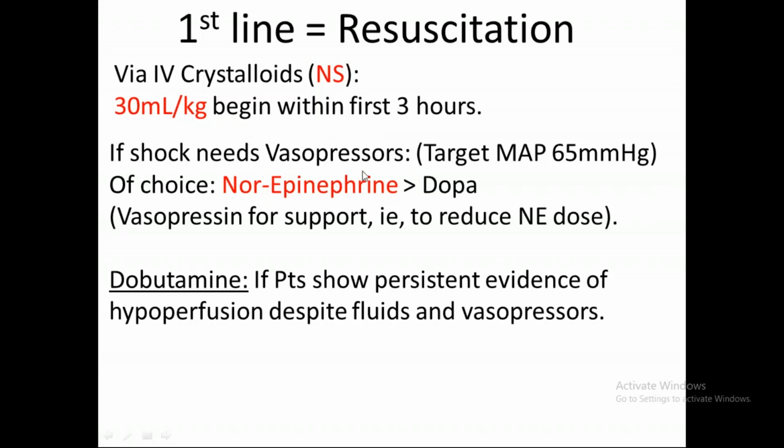ठीक. I hope you know the mechanisms of these drugs, because pharmacology तो तुम लोग पढ़ ही रहे हो, है ना? नॉरएपिनेफ्रिन क्या करता है? अल्फा 1 अल्फा 2 बीटा 1 पैक करता है ना? वेसोप्रेसिन इज ADH. डोपामाइन acts on dopa receptors, alpha receptors, beta receptors.